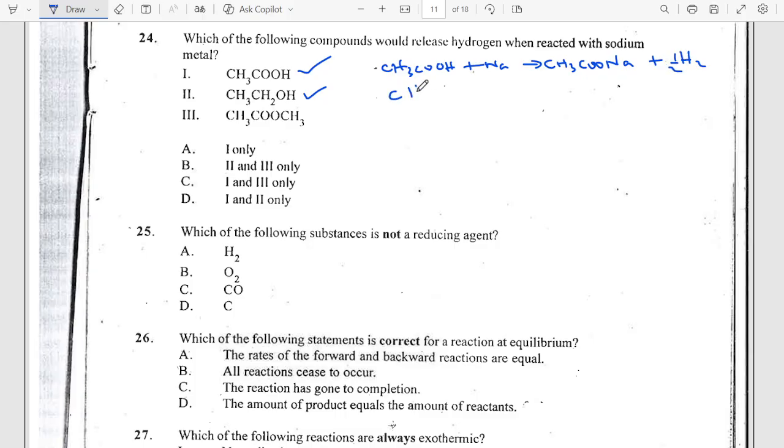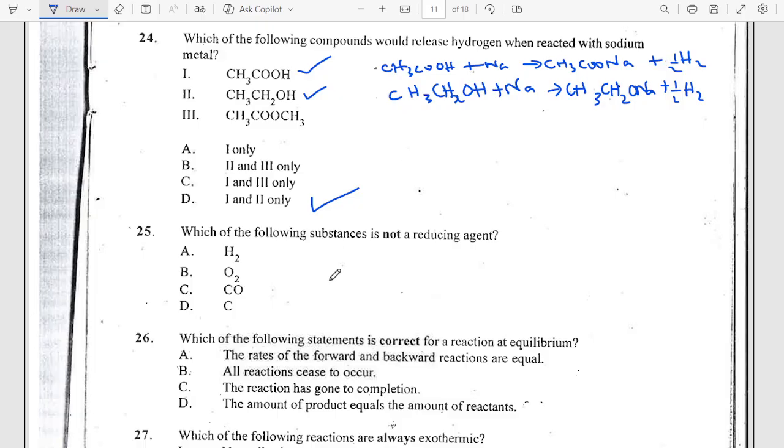The same thing with ethanol. When ethanol reacts with sodium, sodium will always displace the hydrogen. You will get sodium ethoxide like this, C2H5ONa, then hydrogen gas too will be released. This is very, very important. Okay, so the answer is I and II, which is D.